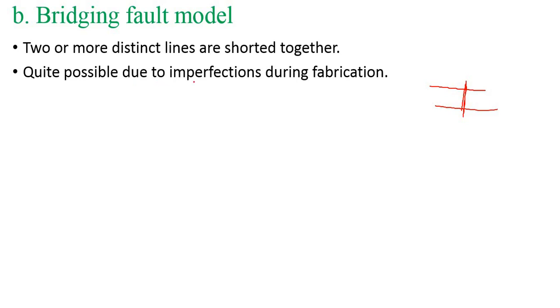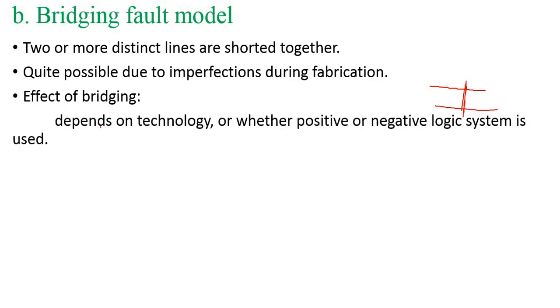This is quite possible due to imperfection during fabrication. This is because of fabrication. But the previous one is independent of fabrication. Only the interconnections may be faulty, and that type of fault is called a stuck-at fault. This is nothing but imperfections during fabrication, because faults may be present in fabrication. That type of fault is called a bridging fault, where 2 or more distinct lines are short circuited together. The effect of bridging depends on the technology, that is either positive logic or negative logic.